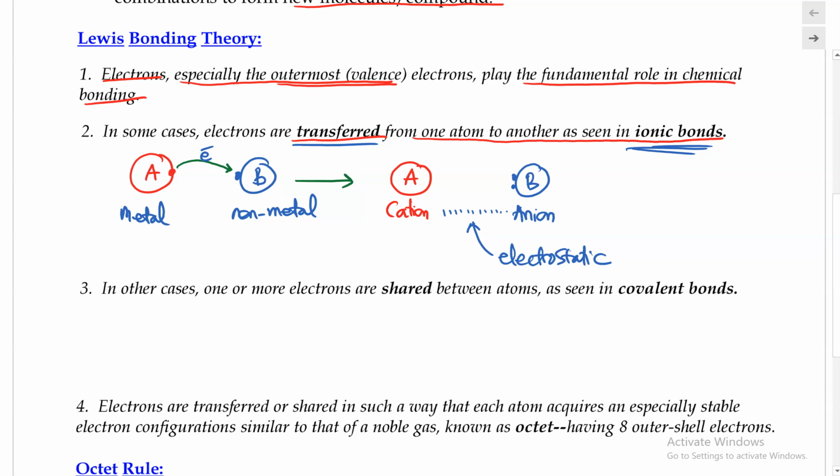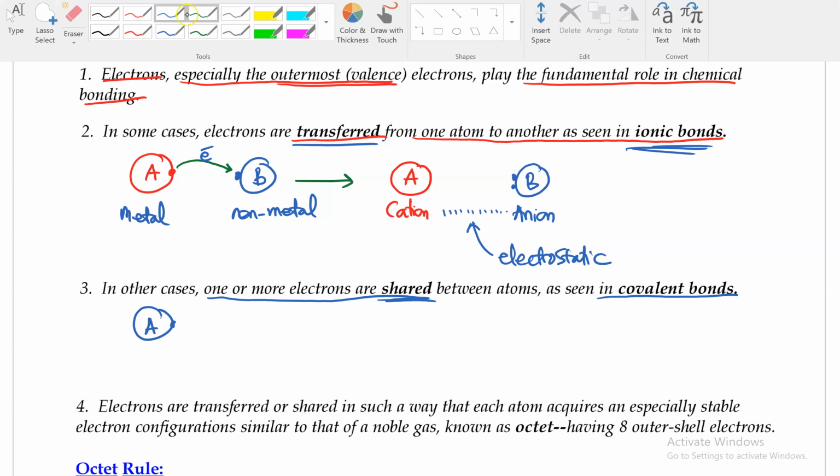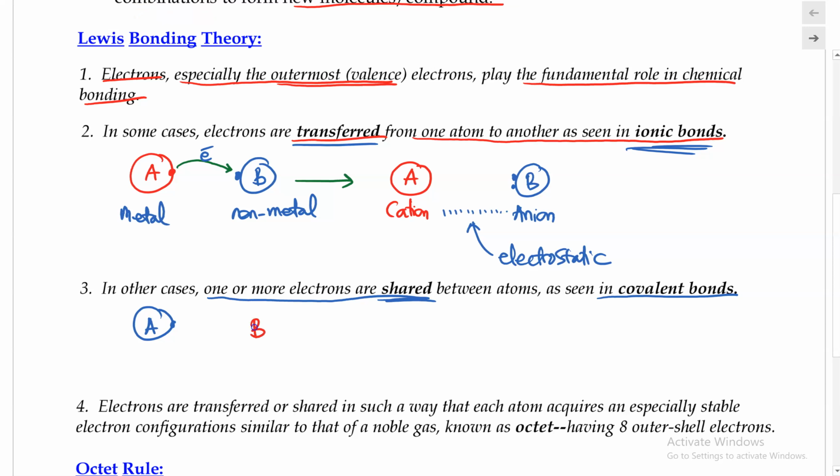In another case, one or more electrons are shared between atoms instead of transferred. If atoms share electrons to form a bond, they produce the covalent bond. For example, let's say here we also have atom A with an electron on it, and now atom B also with an electron on it.